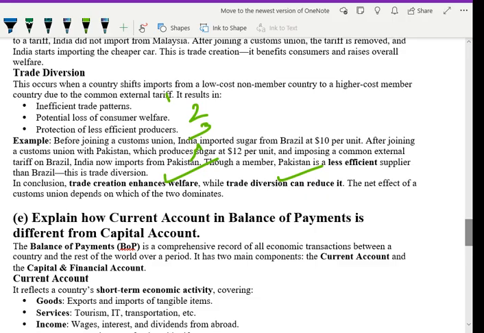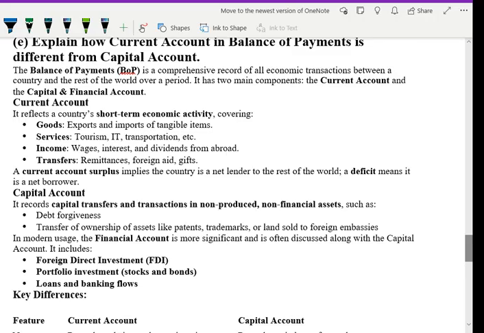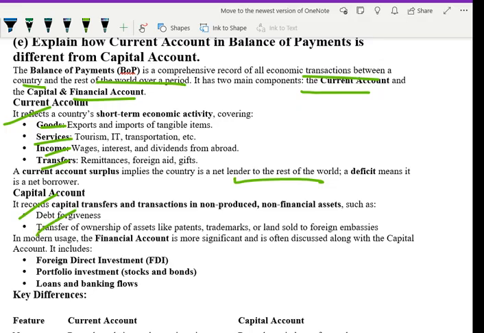Now, explain how the current account in BOP is different from the capital account. Very easy. What is BOP? BOP is a comprehensive record of all economic transactions between a country and the rest of the world. It has two main components, current account and capital account. The current account covers goods, services, income and transfers, and implies whether the country is a lender to or borrower from the rest of the world, a surplus or deficit. On the other hand, the capital account records non-produced, non-financial assets like debt forgiveness and transfers. In modern usage, the financial account is more significant: FDI, portfolio investment.